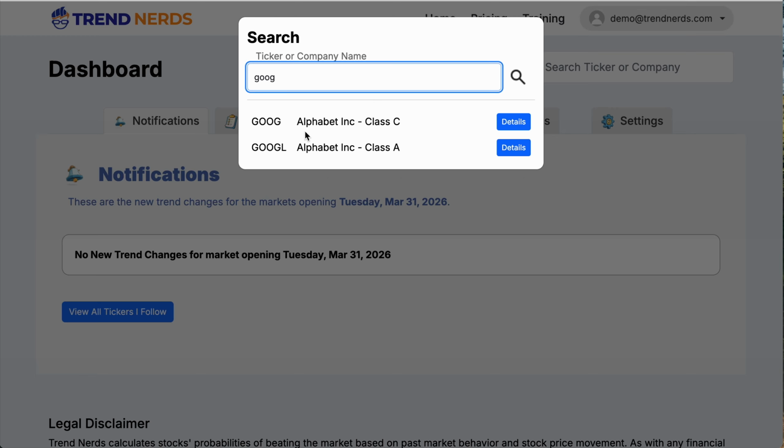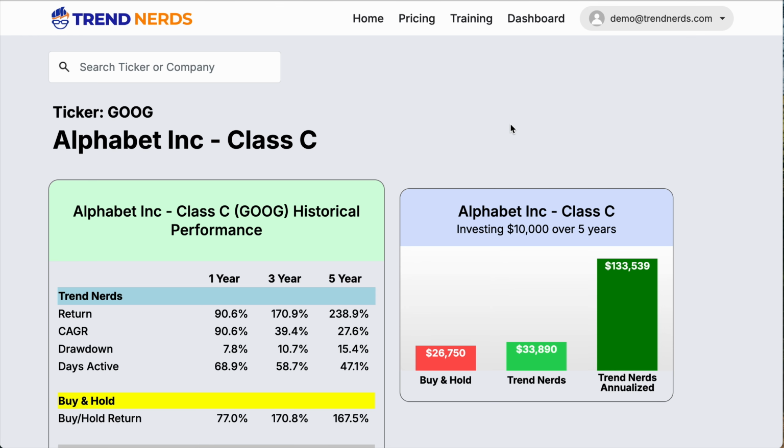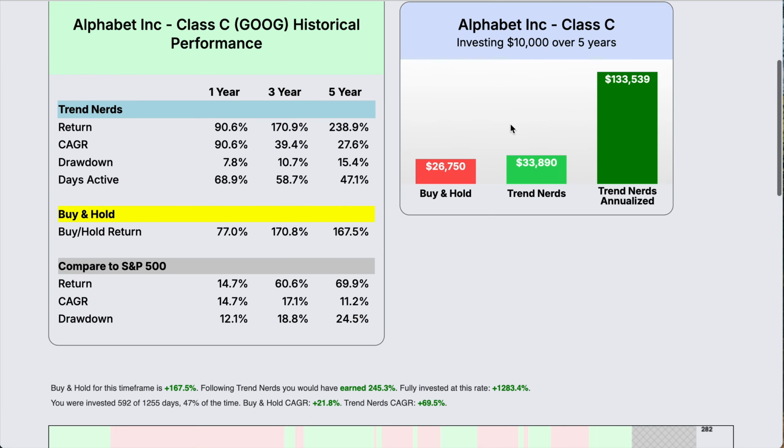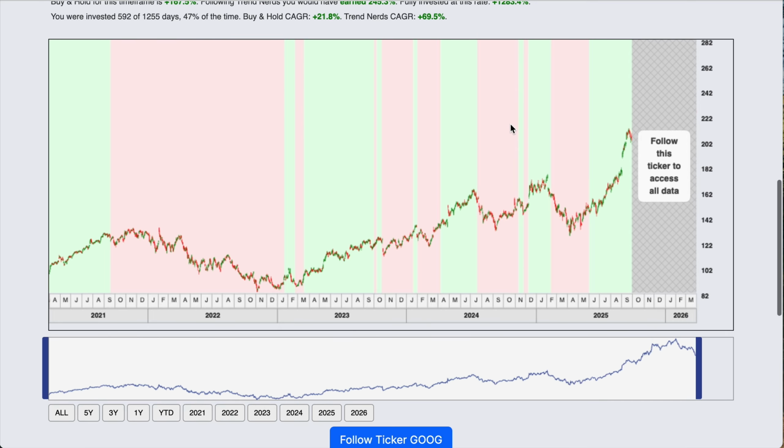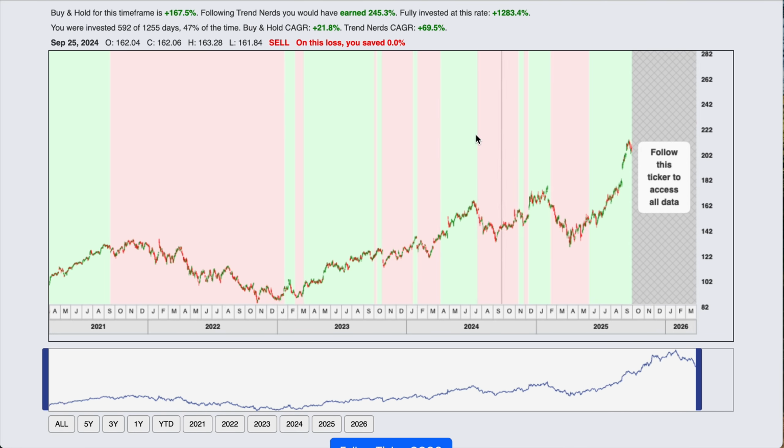And Google is actually called Alphabet. That's the official name. But I'll take a look at the GOOG ticker. And this pulls up a Trend Nerds report on the ticker. Now, there's a lot of information here, but let's start by going down and checking out this chart. This is a chart of the last 5 years of Google.